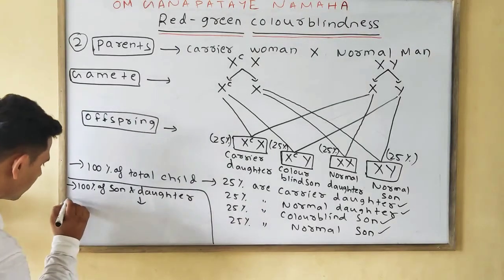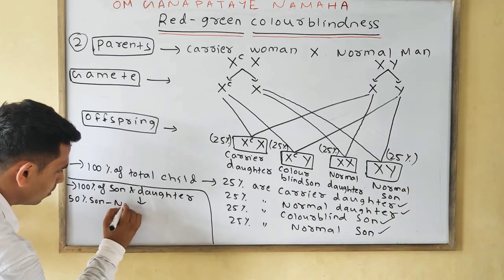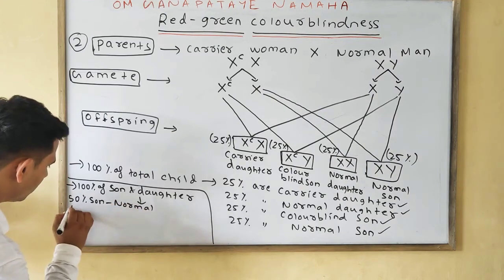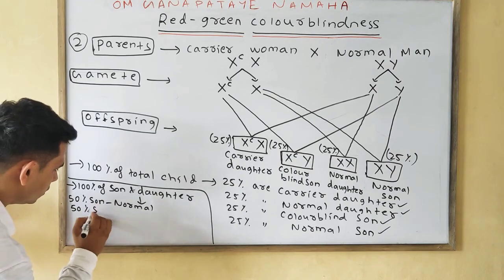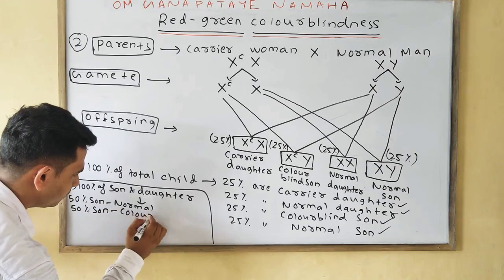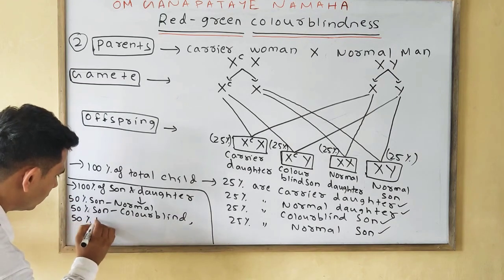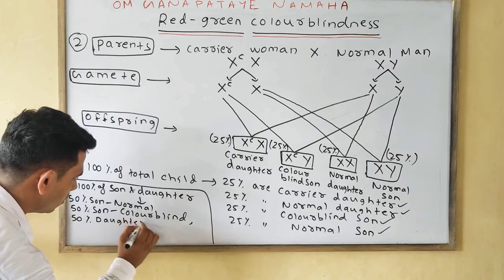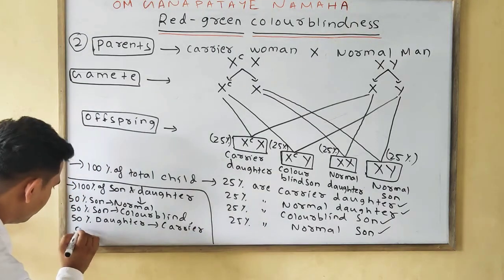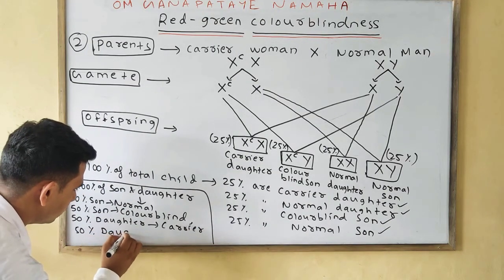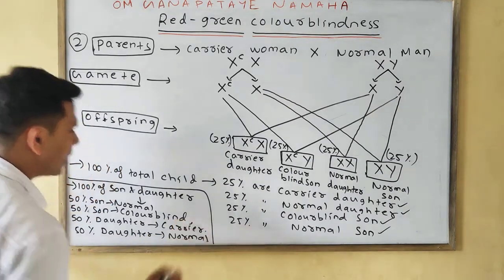So we can write 50% son normal, 50% son colorblind. Similarly, 50% daughter are carrier, 50% of daughter are normal. Okay, you can write any of the percentage.